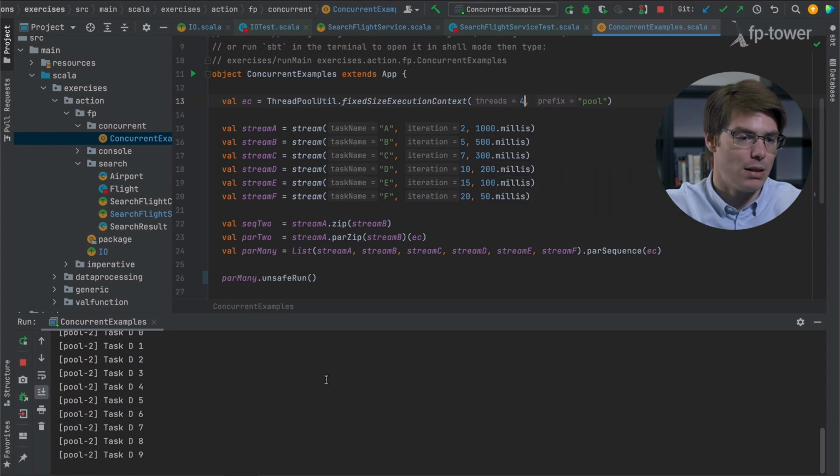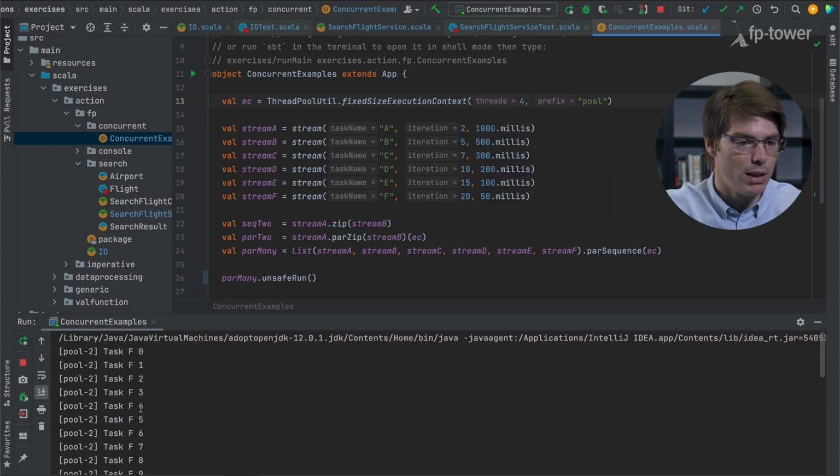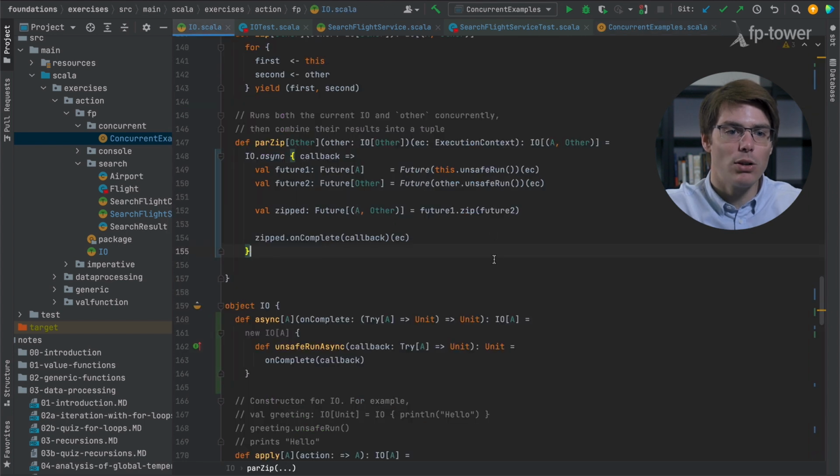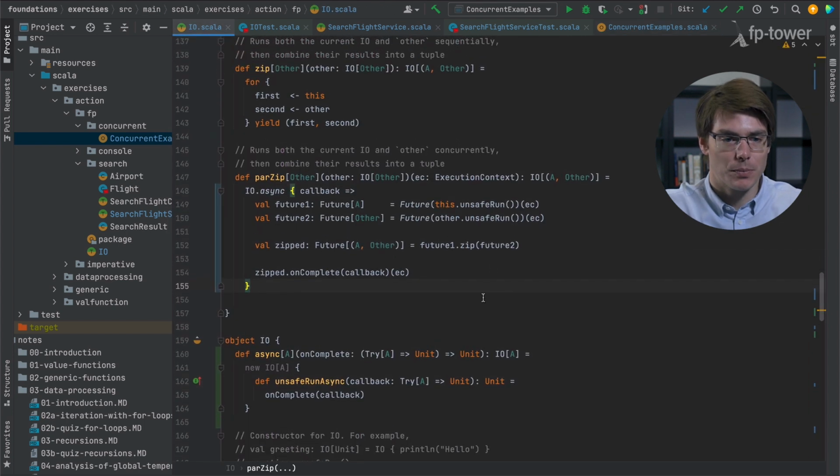And no, it didn't. Now we see only F and D, and they all execute in one thread. So it seems that what we have done is not enough. So let's go back to parZip and try to figure it out.